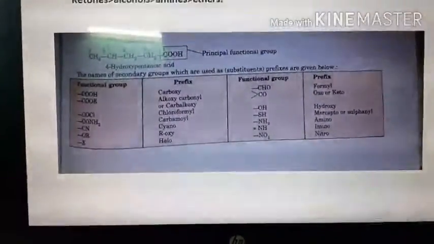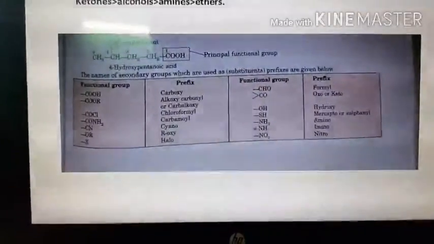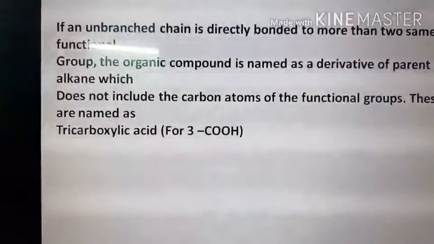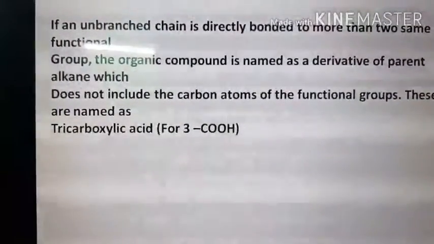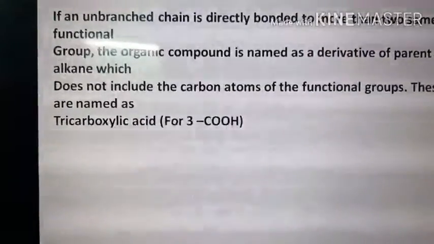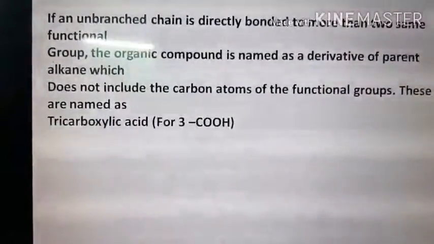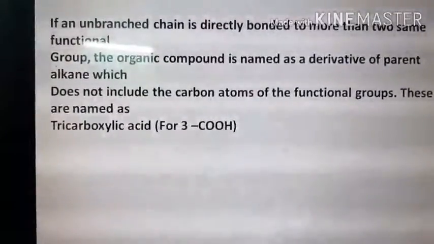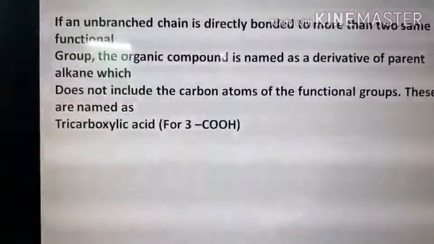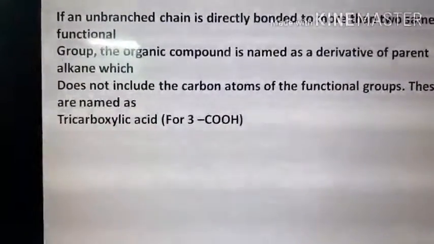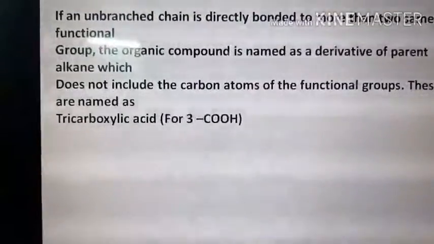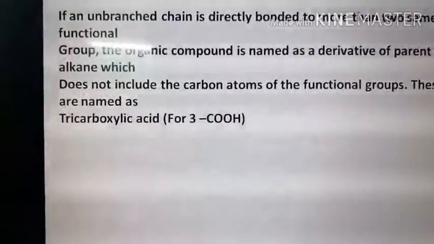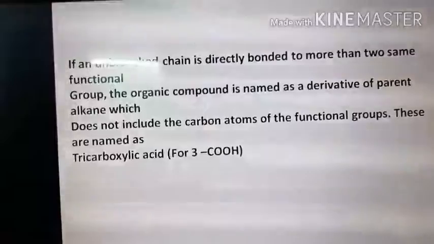4-hydroxy pentanoic acid. Another rule has to be remembered: if an unbranched chain is directly bonded to more than two of the same functional group, then the organic compound is named as a derivative of the parent alkane, which does not include the carbon atom of the functional group, and these are named as tricarboxylic acid, etc. Just like pentane-1,3,5-tricarboxylic acid, and propane-1,2,3-tricarbaldehyde, etc. So these are the rules for naming functional groups I have discussed here.